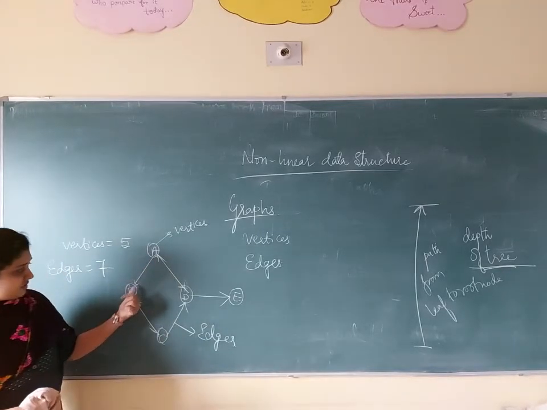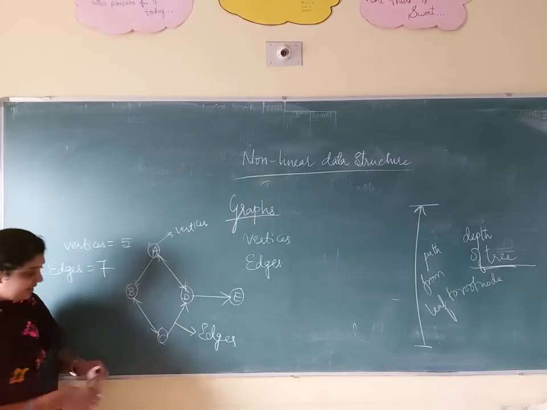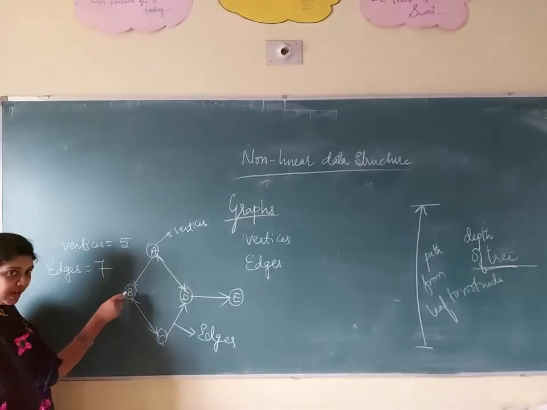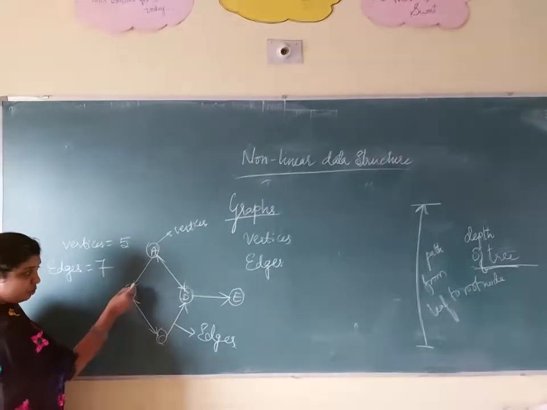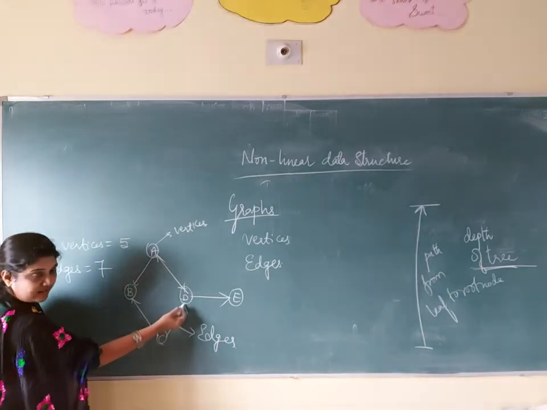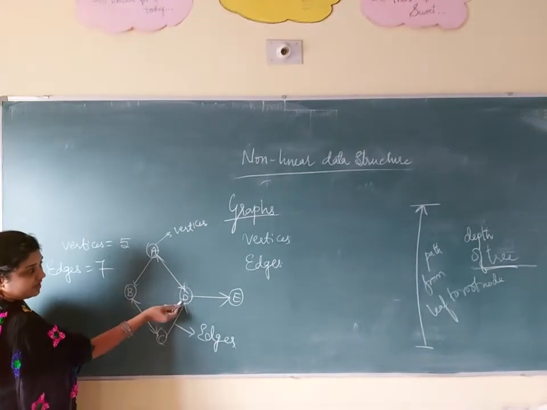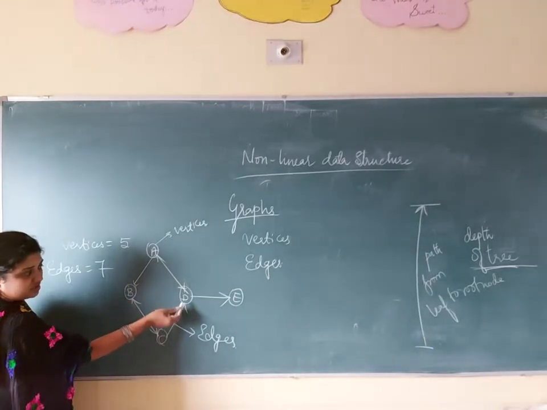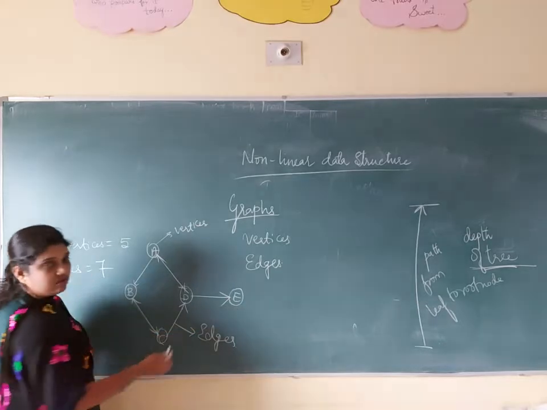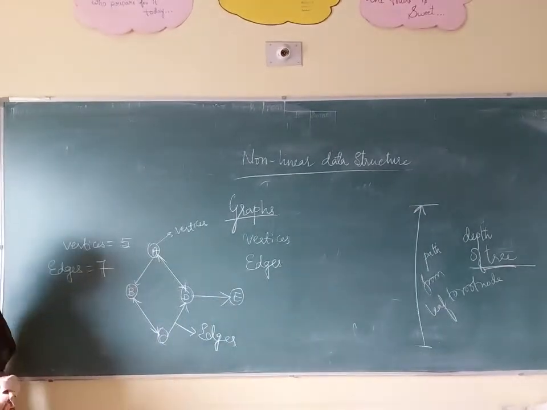From here to here we have only one direction, so 1. From here to here we have bidirection. C can reach B and B can reach C. So 1, 2, 3. Then here we have only one direction, so 4. Here bidirection. D can reach A, A can reach B. So 5, 6 and 7. So you have to count your arrow marks. That will become your edges.